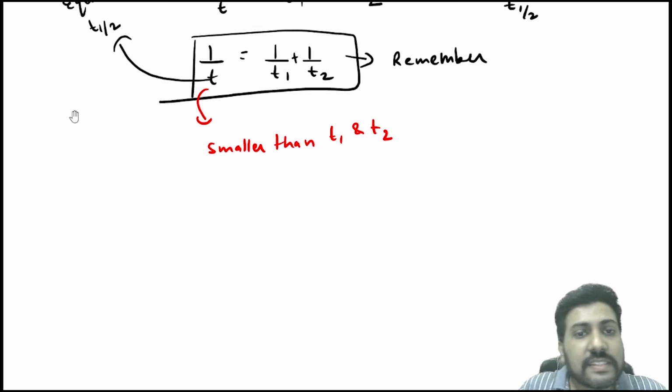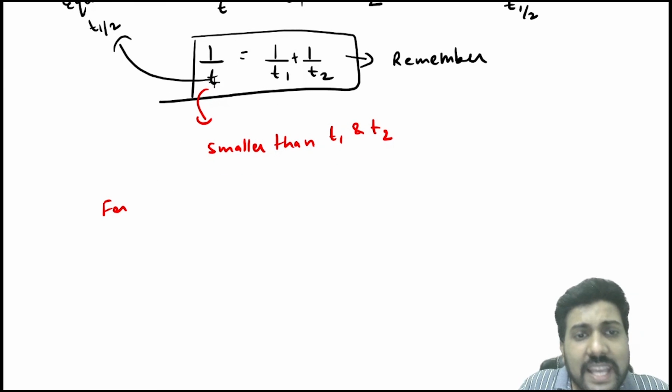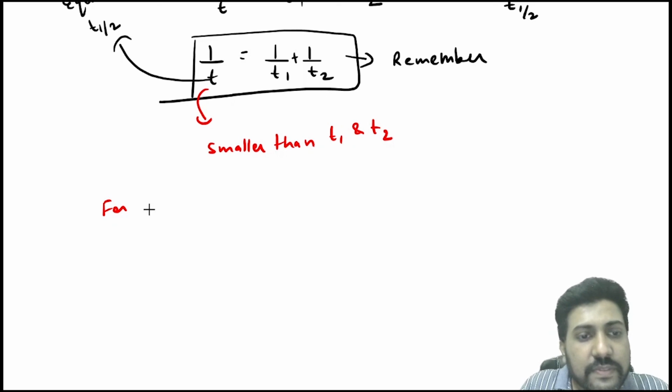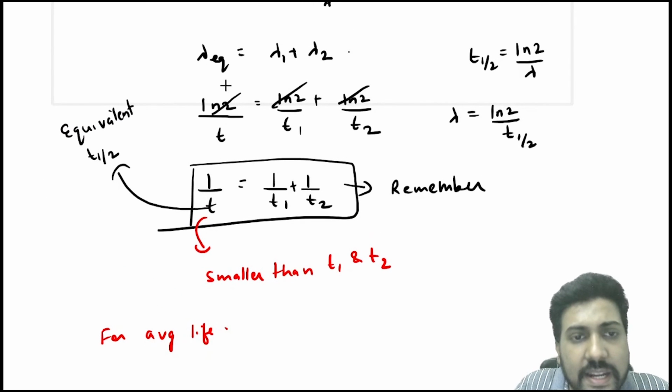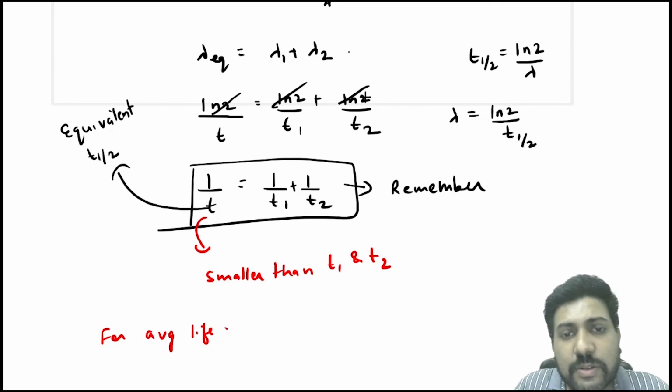Now the same relation can be asked for average life also. If T represents the average life instead of half-life, then instead of lambda equivalent I will write 1 by T, because now T is not the half-life but the average life. Lambda 1 is 1 by T1 and lambda 2 is 1 by T2.